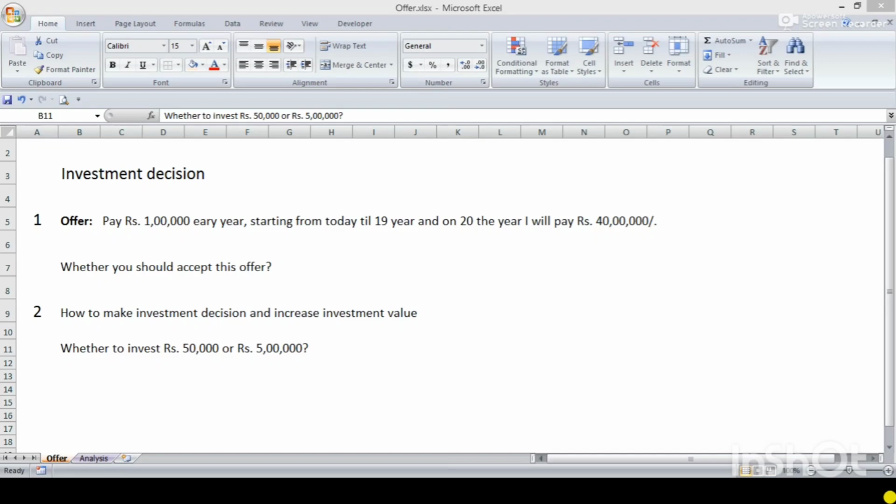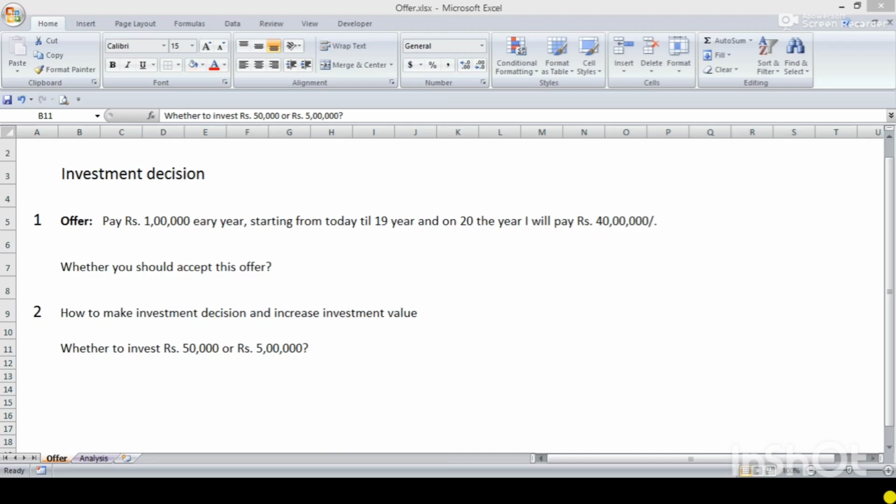Hello friends, let us today understand some investment decisions. I have two investment decisions. Let us take the second first. How to make an investment decision and increase investment value. Whether to invest rupees 50,000 or 5 lakhs.